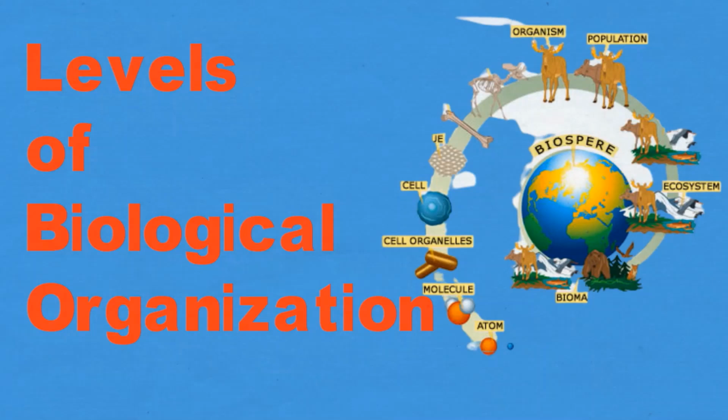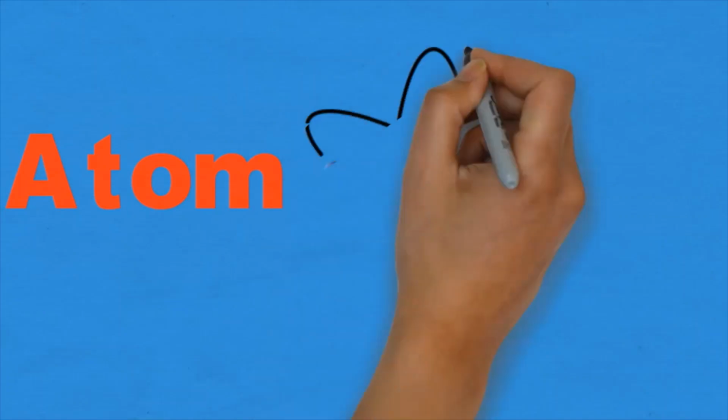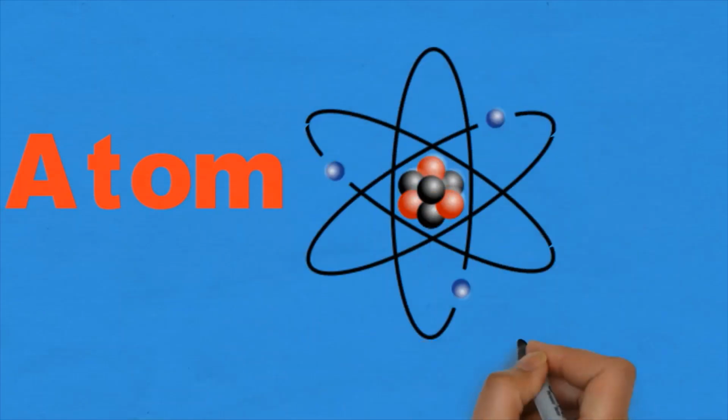Biological organization is studied at different levels, starting from the very basic level of subatomic and atomic particles to the organism itself, and beyond which the study of population, community and the entire world are included. Biological organization starts with the very basic atomic and subatomic level. All living and non-living matter is formed from the smallest unit of matter, which is known as atoms. These atoms are constituted of three subatomic particles.